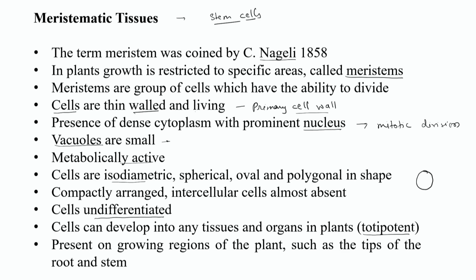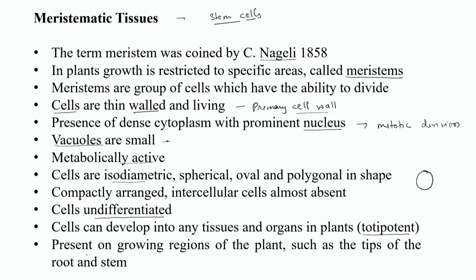These types of cells are known as totipotent. They are totipotent stem cells, but when they differentiate, they form different derivatives which will finally give rise to different organs. Those derivatives are not exactly totipotent. We can call them pluripotent, giving rise to a particular organ.